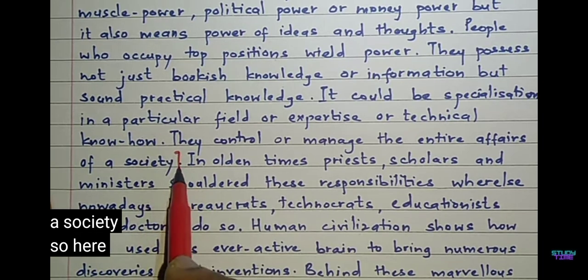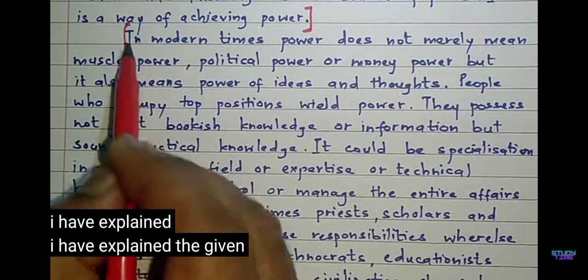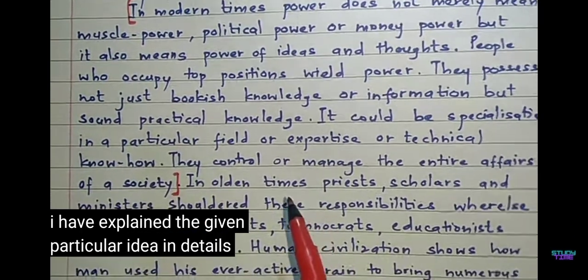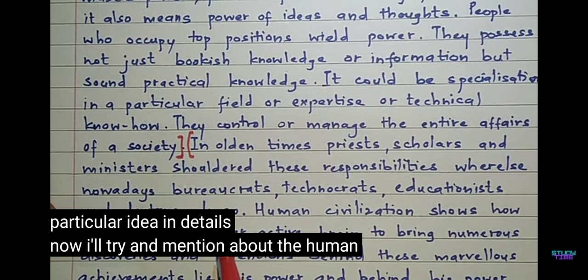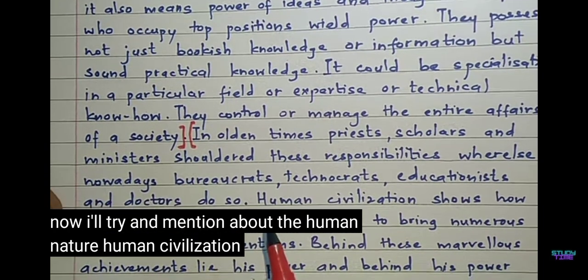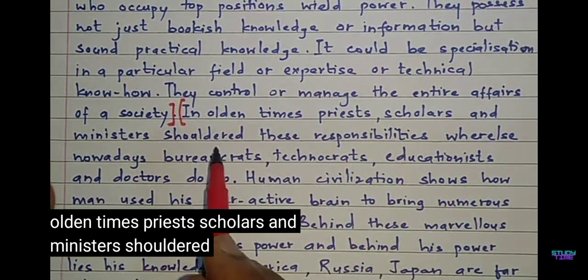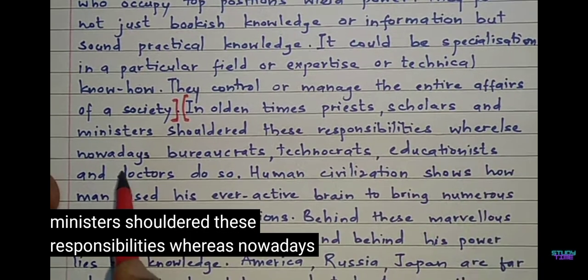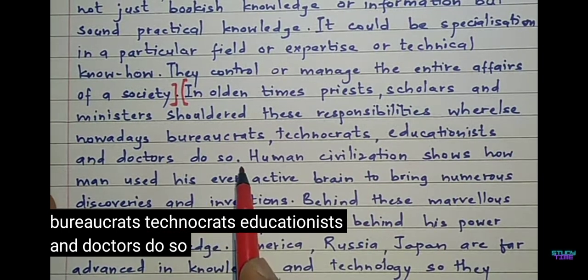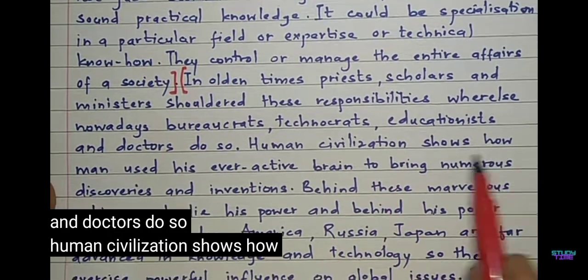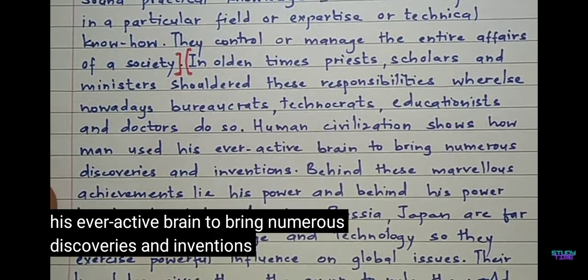So here I have explained the given particular idea in details. Now I'll try and mention about the human nature, human civilization, and so on. In olden times, priests, scholars, and ministers shouldered these responsibilities, whereas nowadays, bureaucrats, technocrats, educationists, and doctors do so. Human civilization shows how man used his ever-active brain to bring numerous discoveries and inventions.